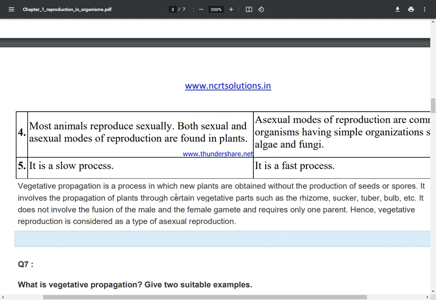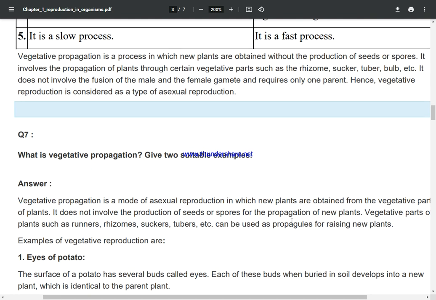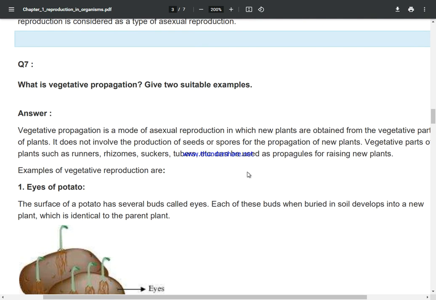Vegetative propagation is a process in which new plants are obtained without the production of seeds or spores. It involves the propagation of plants through certain vegetative parts such as the rhizome, sucker, tuber, bulb, etc. It does not involve the fusion of the male and the female gamete and requires only one parent. Hence, vegetative reproduction is considered as a type of asexual reproduction.